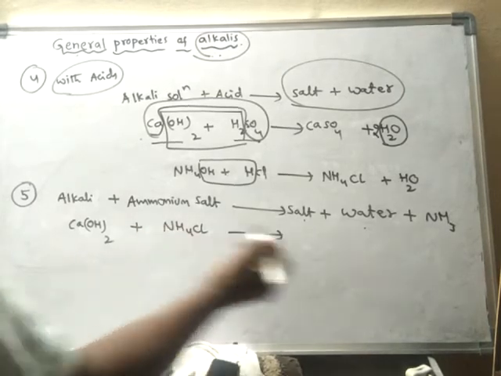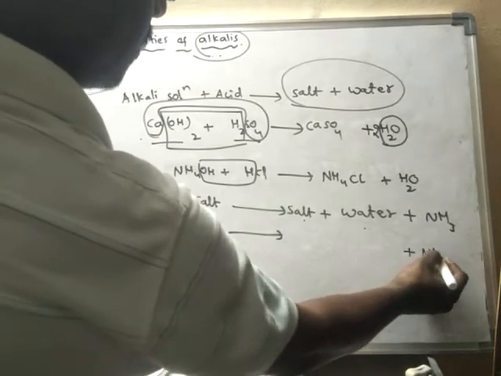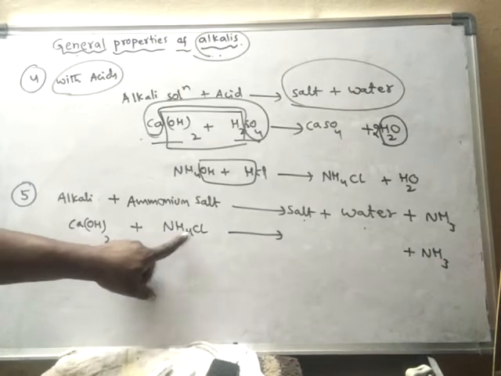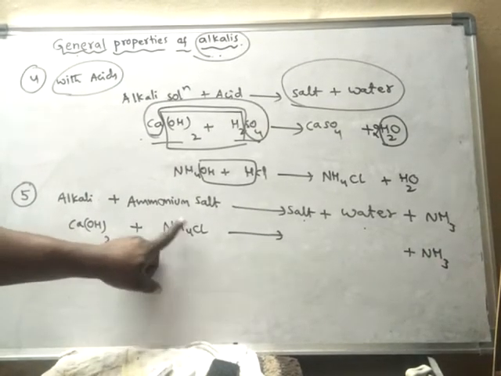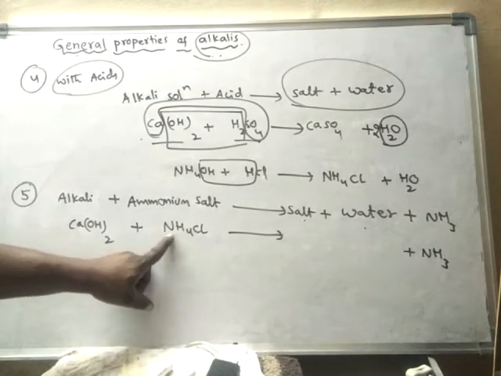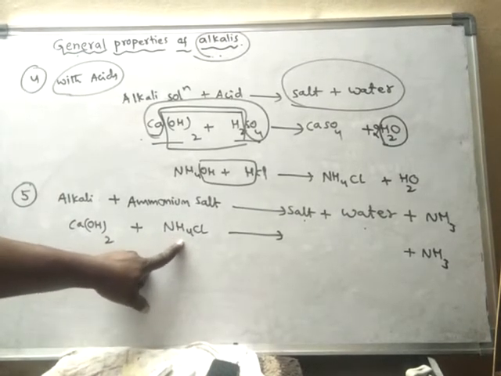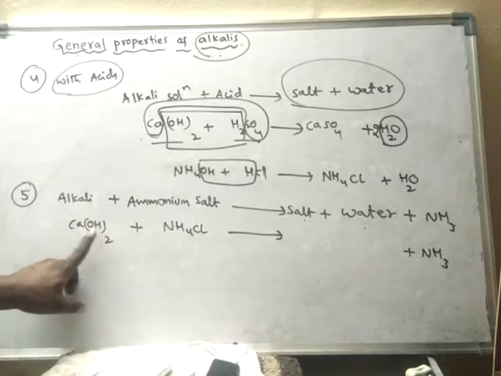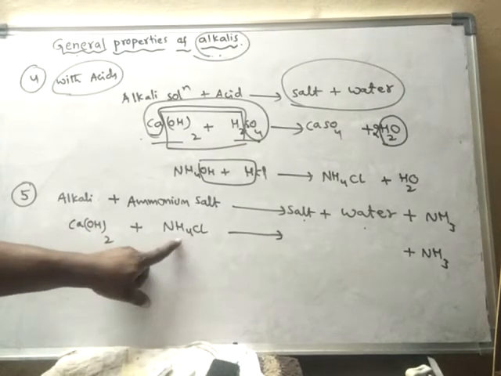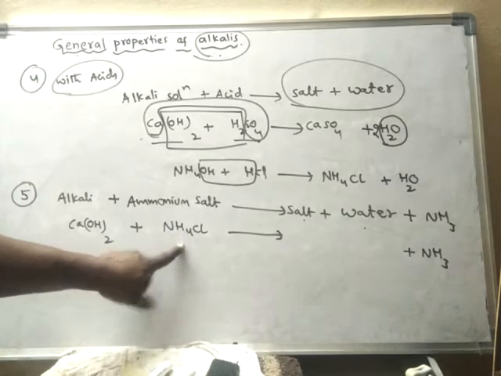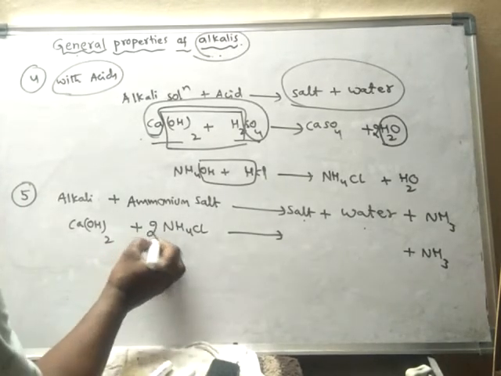So NH3 is formed. What is left over? One hydrogen and one chlorine are left over, and calcium is left over. The hydrogen which is left over after removal of NH3 will react with OH. How many OH are there here? 2. So that means we have to take 2 hydrogens, so that means 2 NH4Cl.